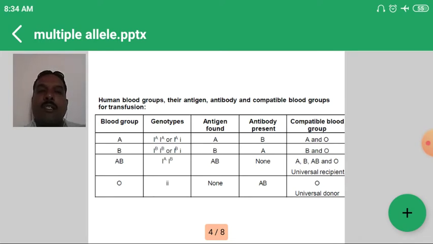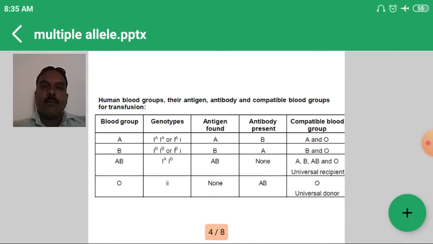Suppose we study the A blood group. The genotypes are I^A I^A, which is homozygous, and I^A i, which is heterozygous. The antigen is capital A, the antibody is capital B, and compatible genotypes are A and O, because the second genotype is I^A i. For B blood group, genotypes are I^B I^B or I^B i. Here the antigen is B, the antibody is A, and compatible genotypes are B and O.